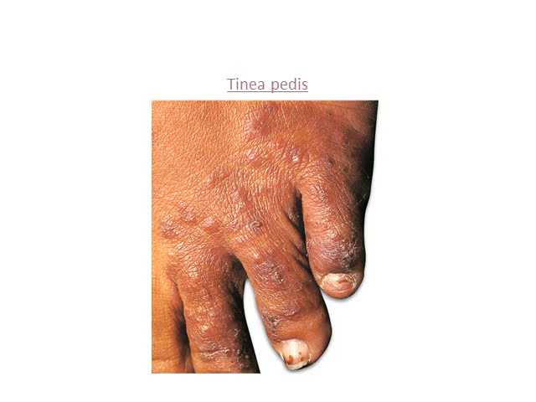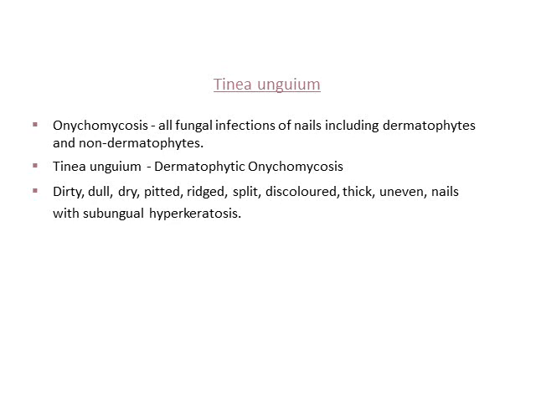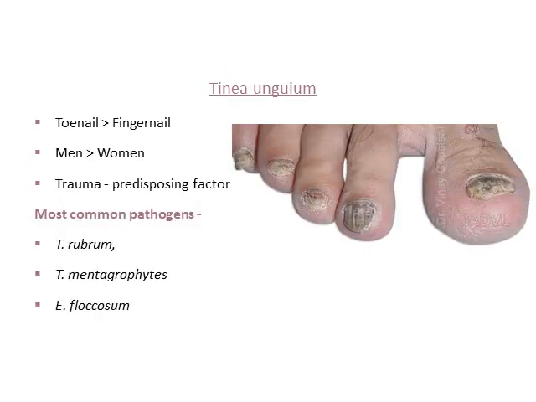And then we have tinea pedis, which is a fungal infection of the interdigital space of the feet. It is also called athlete's foot because it's commonly seen in people who wear shoes for long and sweat a lot. Tinea unguium is the dermatophytic involvement of the nails. Toenail is more commonly involved than fingernail, and men are more commonly affected. Common organisms that cause tinea unguium are Trichophyton rubrum, Trichophyton mentagrophytes, and Epidermophyton floccosum.